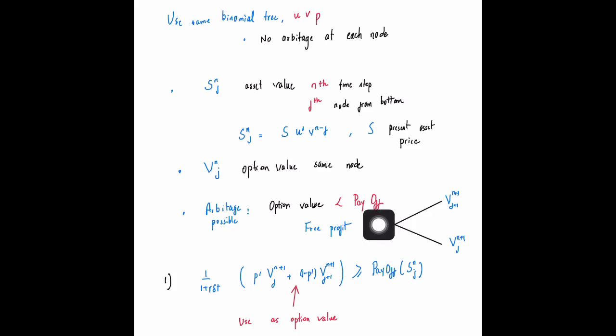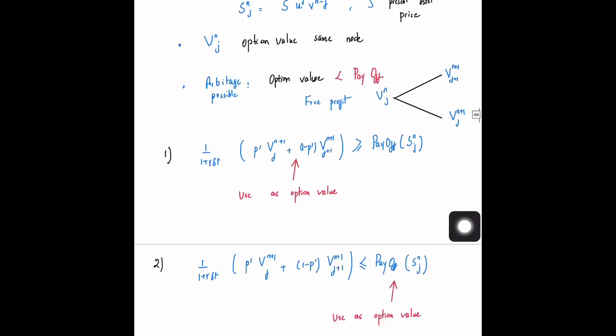I cannot allow that. So in case this equation is obeyed, where the payoff is greater than the risk neutral option value I've evaluated, the actual option value that I will use is the payoff at that particular position. That is my actual value of V that I will be plugging in.